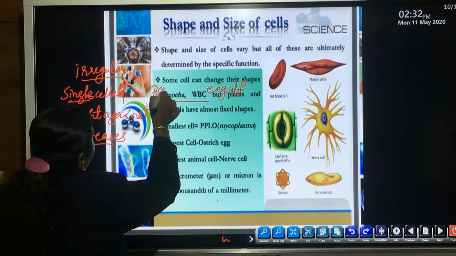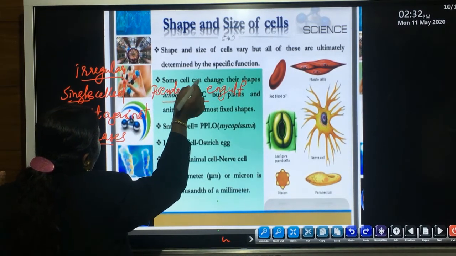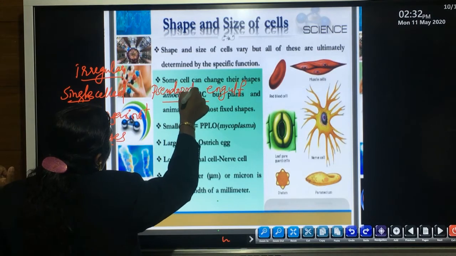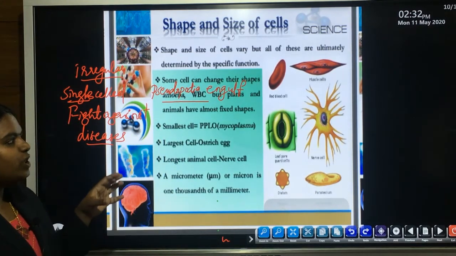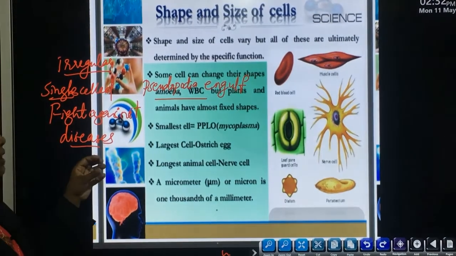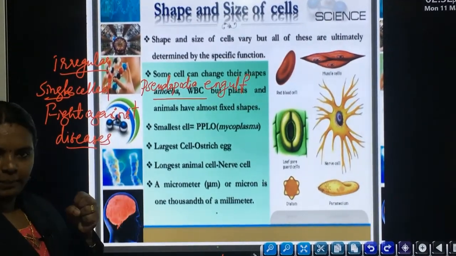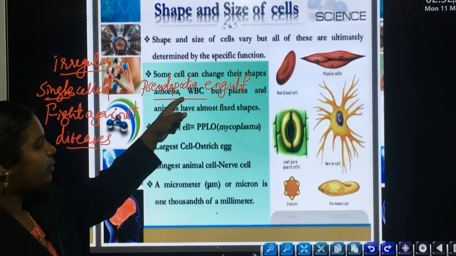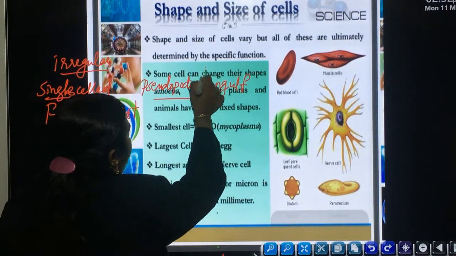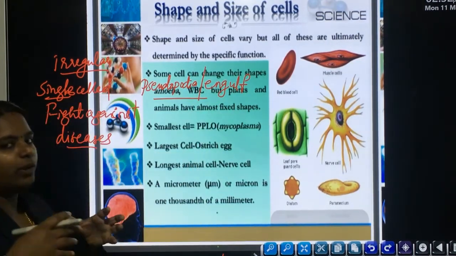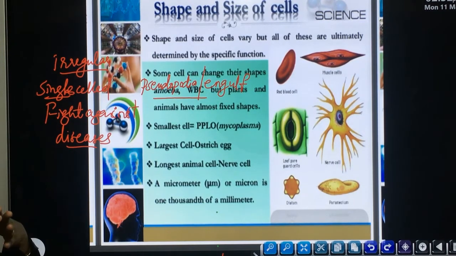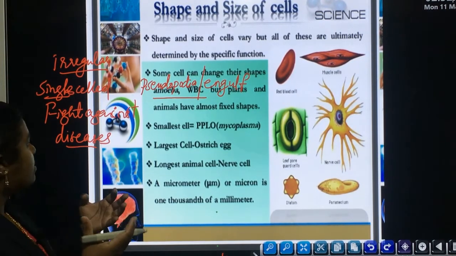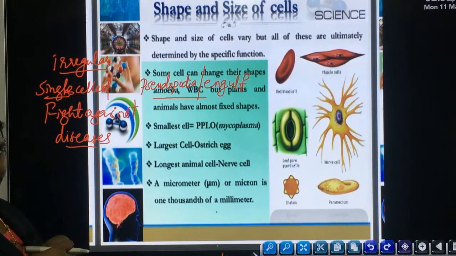With the help of this pseudopodia, the amoeba will engulf the food particle. Clear? Likewise, WBC also engulfs the foreign particle or the microorganism when it enters the body. Likewise, it helps to fight against diseases.